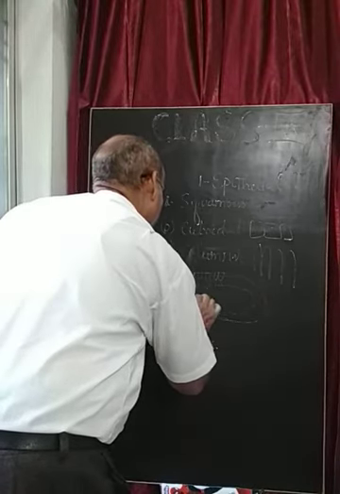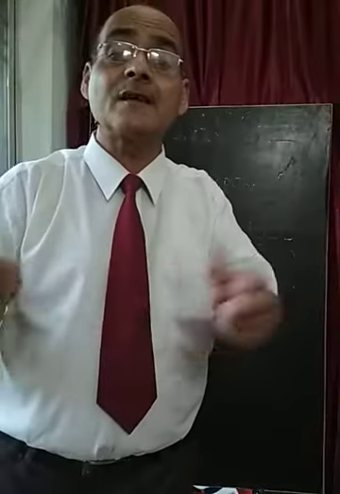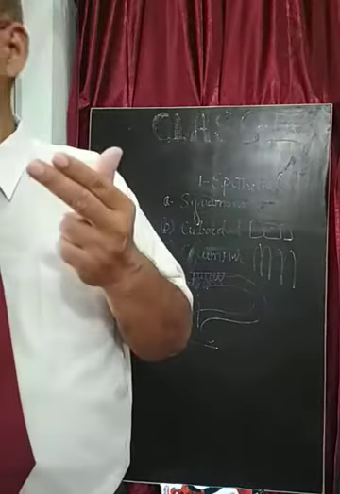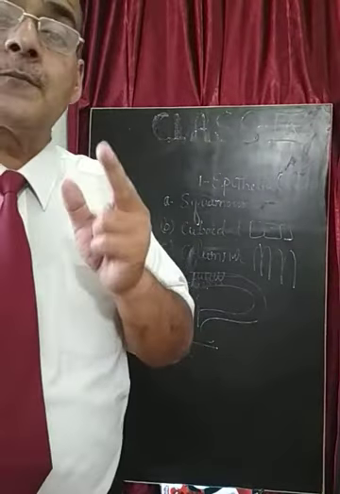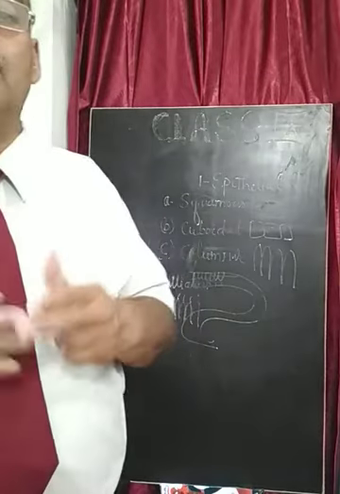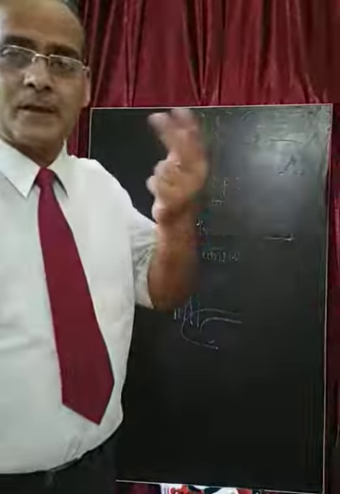These cilia have the function of the elimination of the foreign object that is entering inside the respiratory tract, and that is for the protection, as well as the function of the secretion also, so that the foreign object can be eliminated from the respiratory tract.